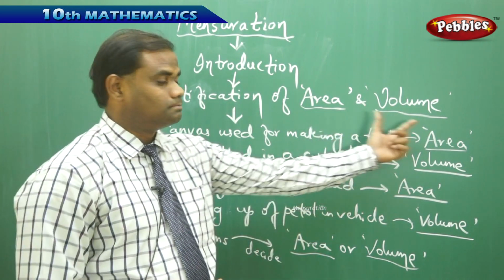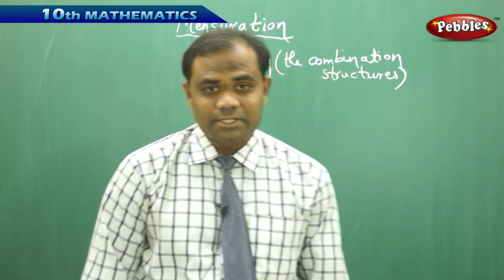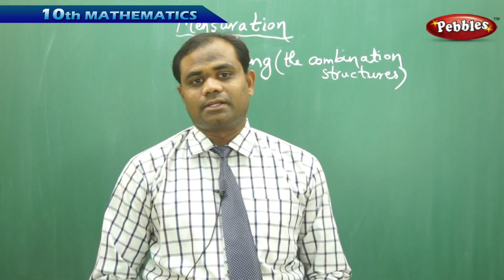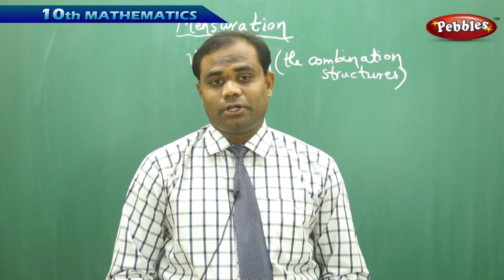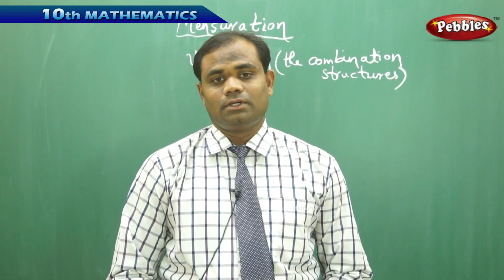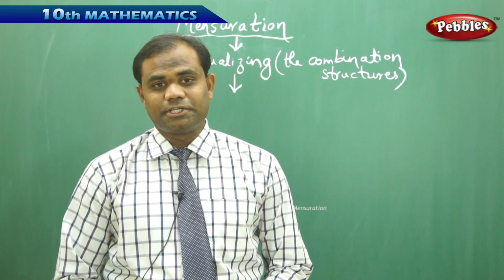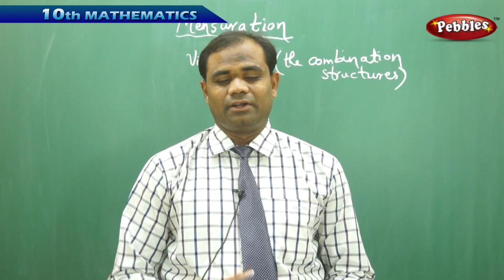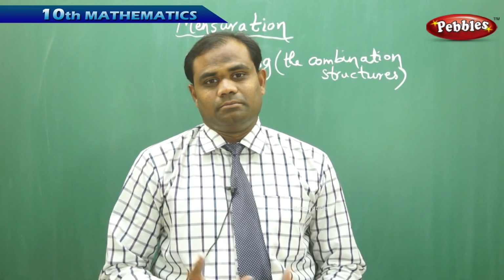and volume. Now, as we have seen mensuration connected with areas and volumes, now there are so many different shaped objects in this world. So in the universe, you find different shapes which have their own definitive measures.